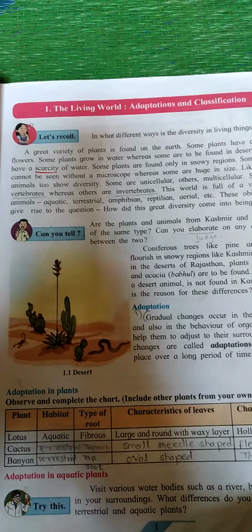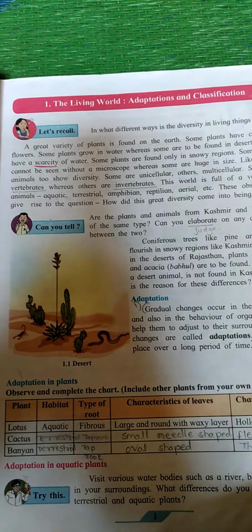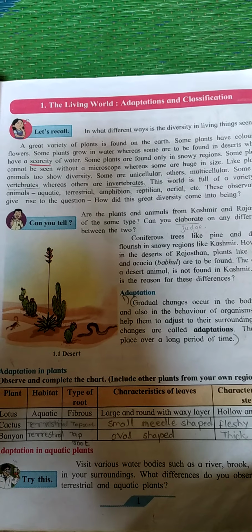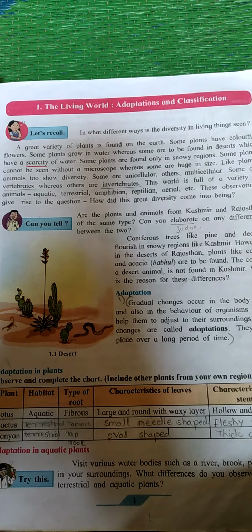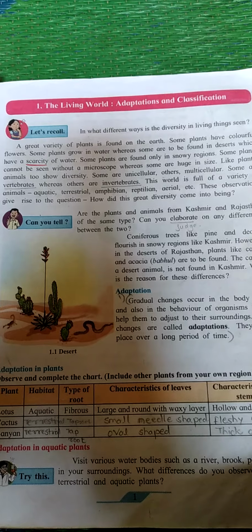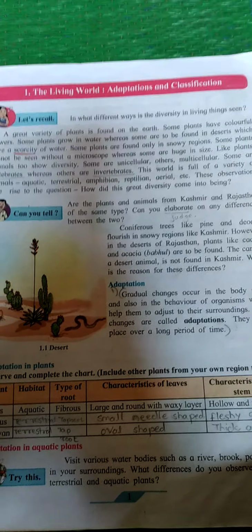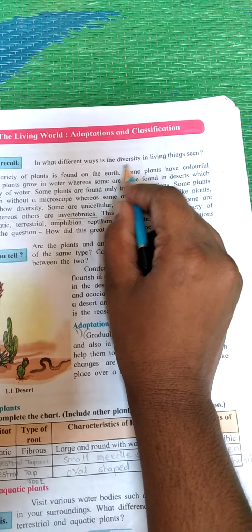Let's recall. Before that, I want to explain, adaptation is a new word for you all, but classification means to classify particular things in their respective groups. Let's recall in what different ways the diversity in living things is seen.